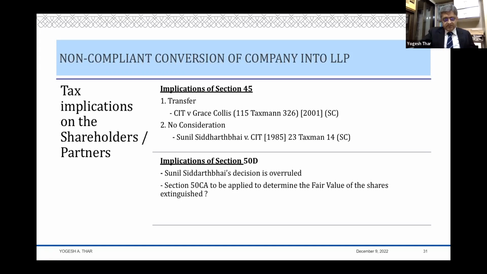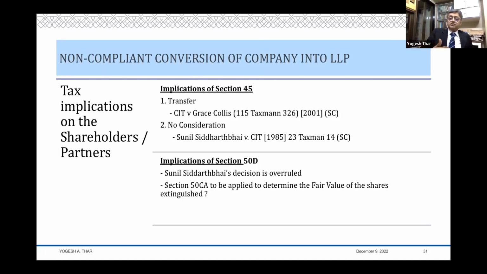Answer probably is yes, that the shareholders are becoming partners in the LLP, and you are not entitled to exemption under 47, because 47.13b exempts the company also and LLP also, company also and the shareholders also. But that exemption is not available, and therefore there is an exposure in the hands of the shareholder. Now, what is that exposure?